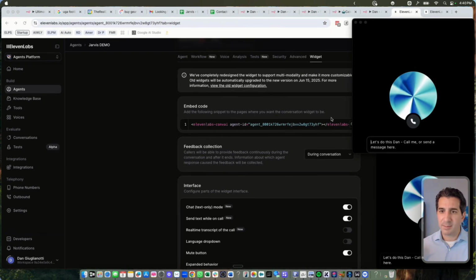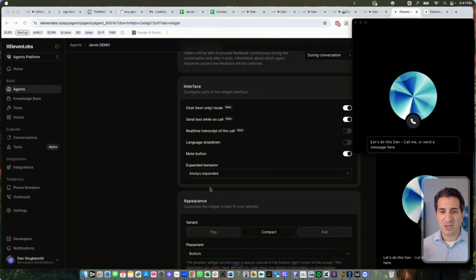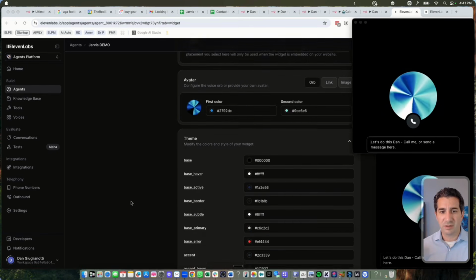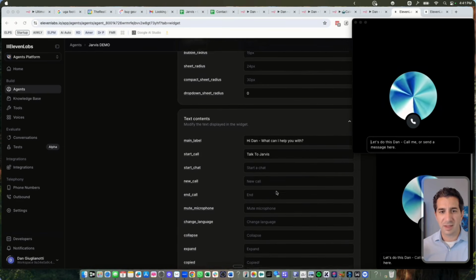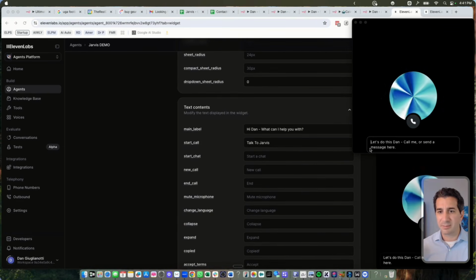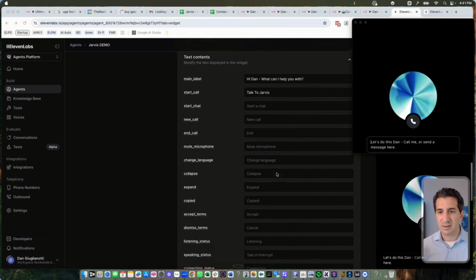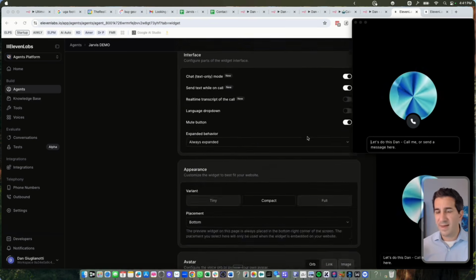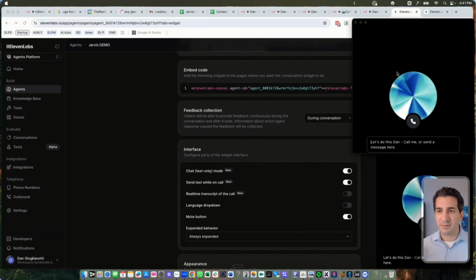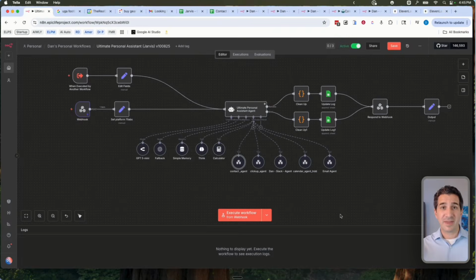And then beyond that, you can just change some of the colors if you want a different color. If you want things to look a little bit differently, you can end up doing that. And then you can modify this main label to say things that you want it to say. This is all just for aesthetics, essentially. And that's what we do in 11 Labs. So in 11 Labs, again, it's just your voice. It's just what you see. It's your voice and the back and forth between n8n. So hopefully that gives you an idea.